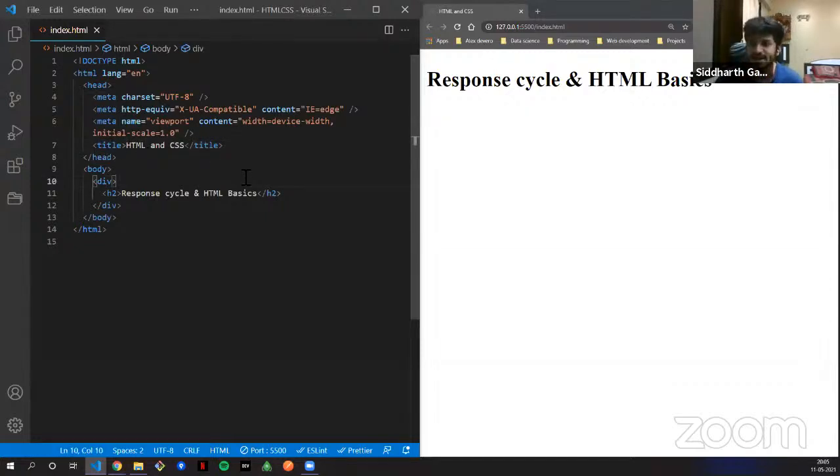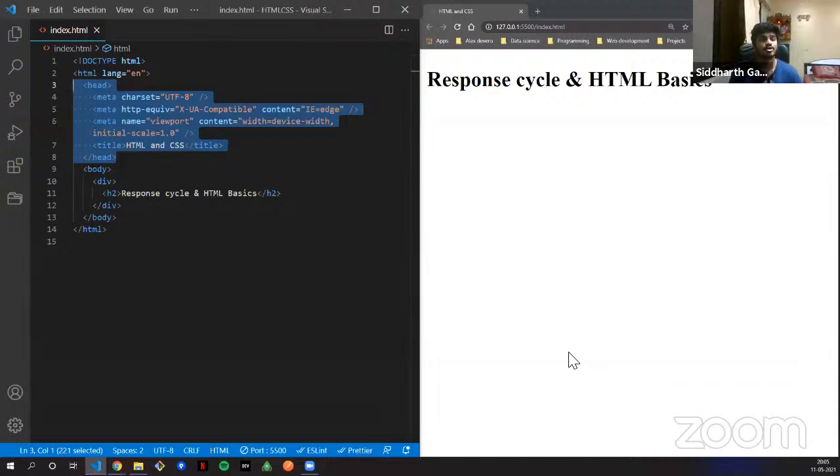Most of the head tag is just this much, not very important. I wouldn't say not very important, but it's a basic structure. VS Code automatically gives you this: you just put in the exclamation mark and you get the whole structure.